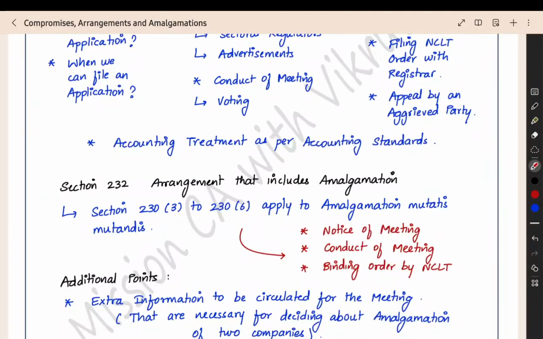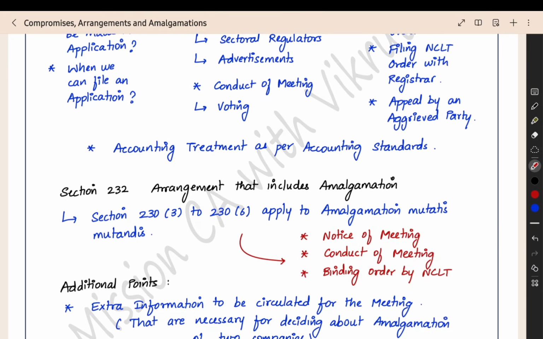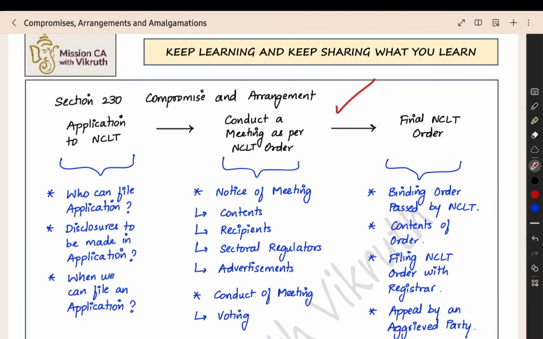Then in all amalgamations and mergers, you have to file a statement. You have to give an auditor report. That is the auditor certification that the accounting treatment is done as per the accounting standards specified under section 133 of the Companies Act. So Schedule 3, everything is properly followed. The accounting standard or Ind AS for the amalgamation, everything you followed properly. That should be certified by an auditor. So that is the entire overview of this section. Now we can go into detail into the section.